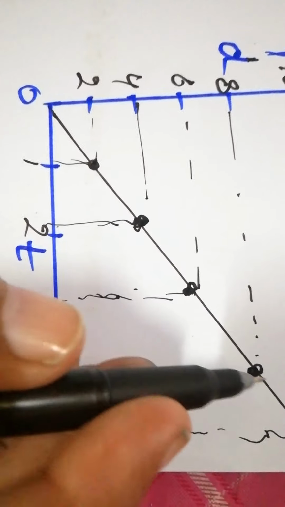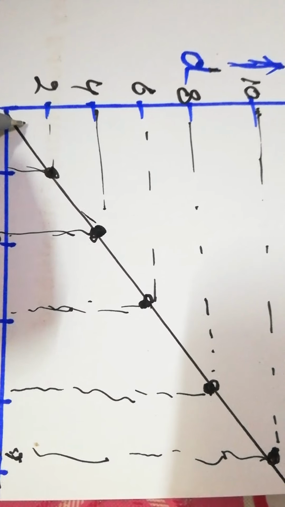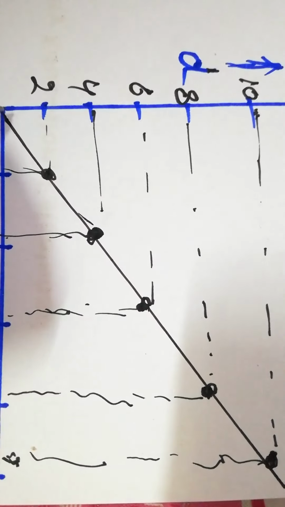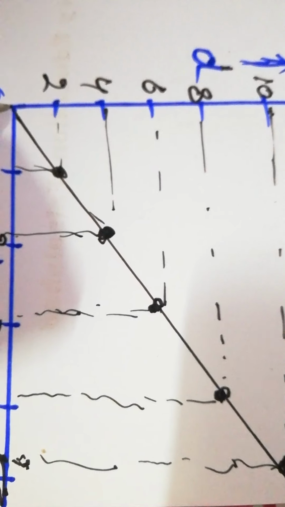And if we combine these points, you get a straight line, and that straight line is directly proportional.